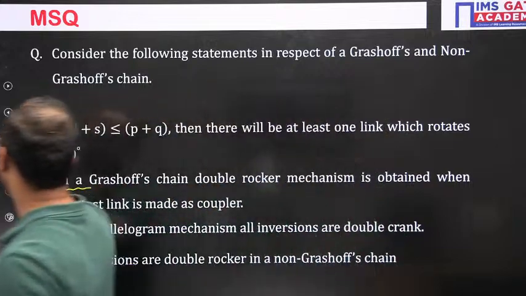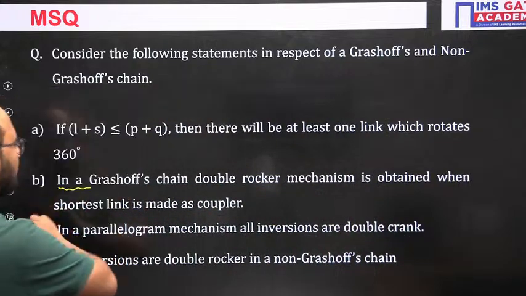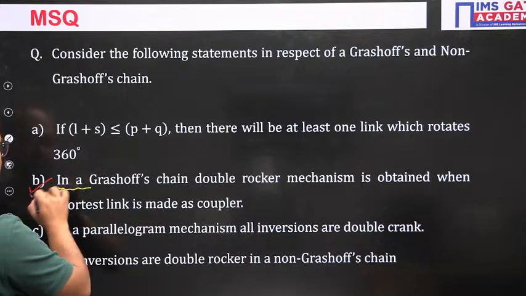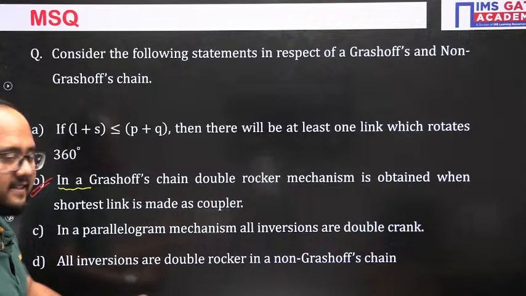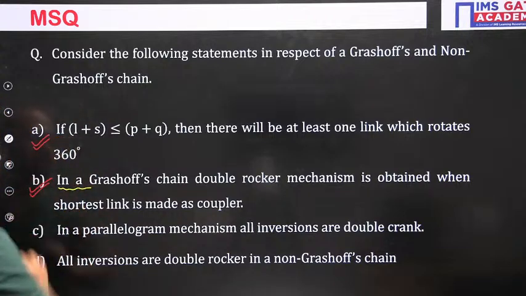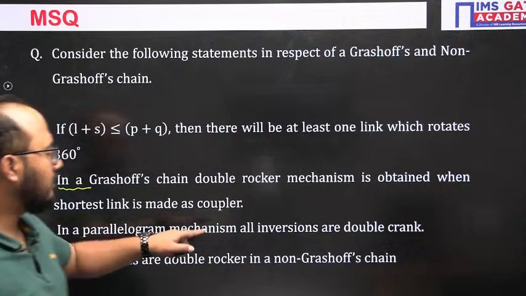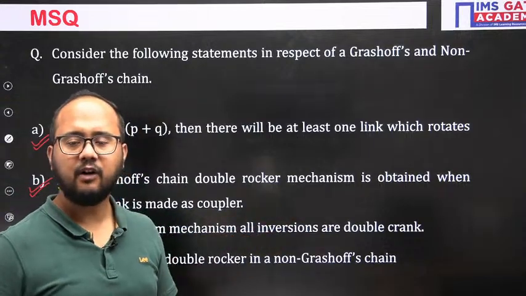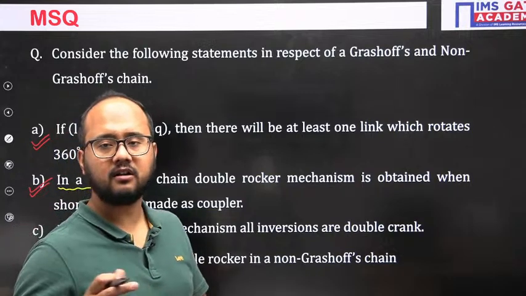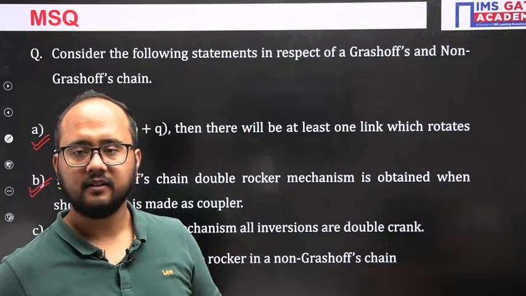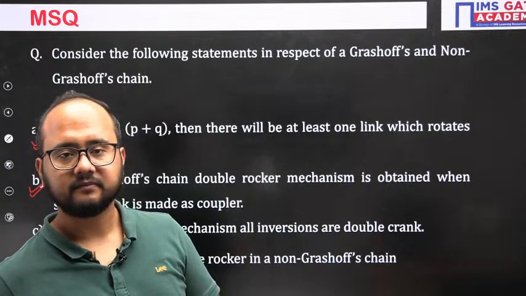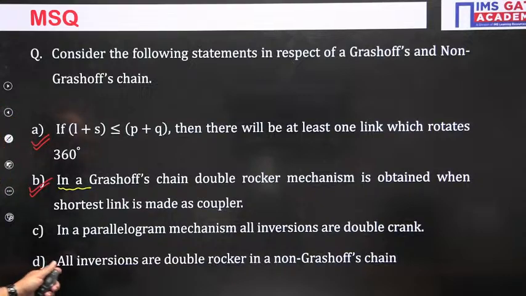So option B is also correct. Now you will be 100% sure. Previously you were not 100% sure. Now you are 100% sure that option B is also correct. Next thing, option A already it is correct, as you told. In parallelogram mechanism, all inversions are double crank. How is it possible? If I fix the smallest or the longest link. So it depends actually. And all inversions are double rocker in non-Grashof chain, yes, correct, absolutely it is correct. Clear, everyone?